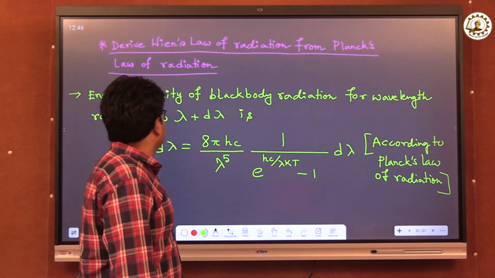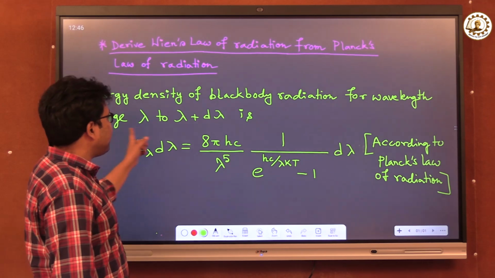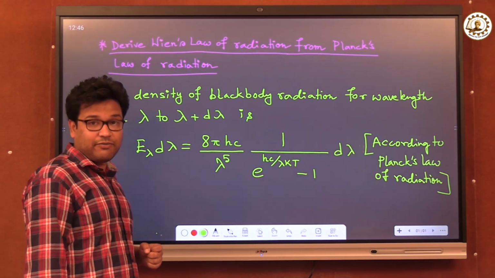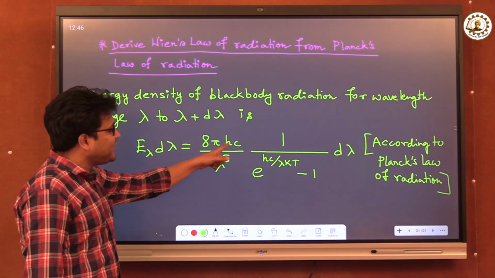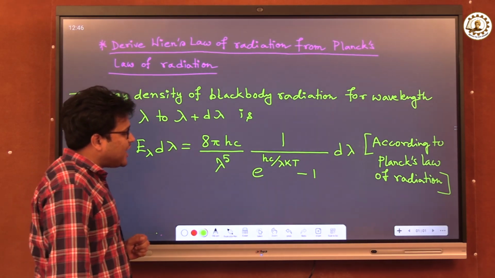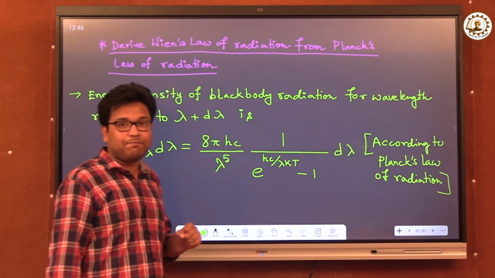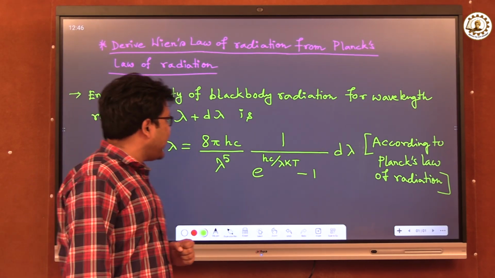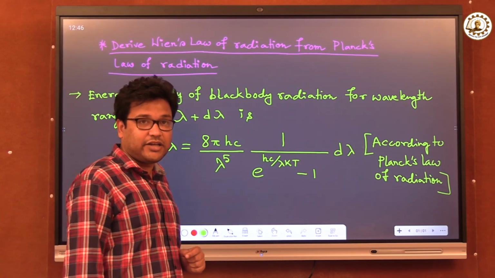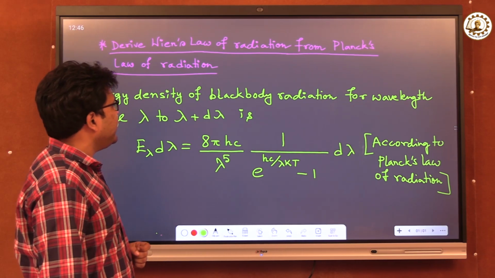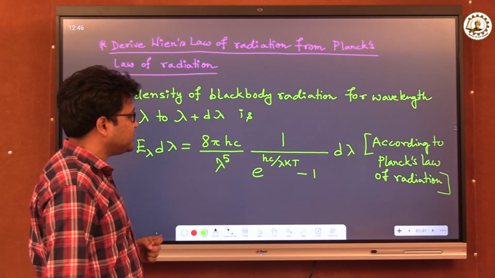Now, the energy density of blackbody radiation for wavelength range lambda to lambda plus d lambda according to Planck's law of radiation is given by E lambda d lambda equals 8 pi hc by lambda to the power 5 into 1 by e to the power hc by lambda kT minus 1 d lambda. This is the expression for energy density for wavelength range lambda to lambda plus d lambda according to Planck's law of radiation. Now, we are going to derive Wien's law of radiation from Planck's radiation formula.